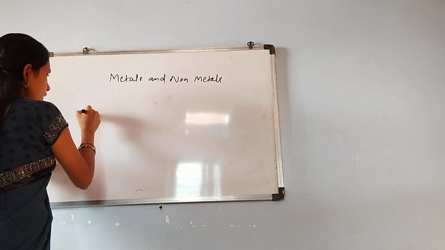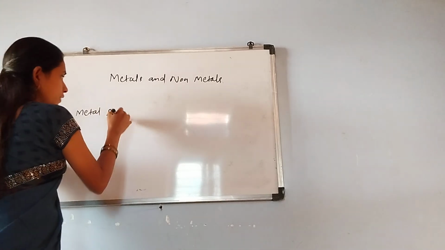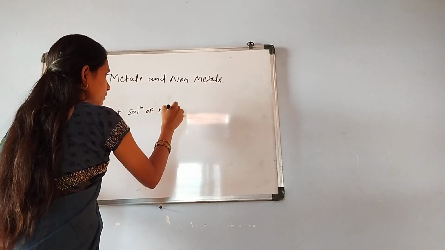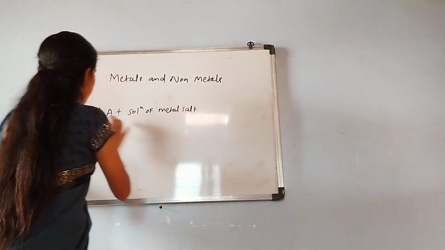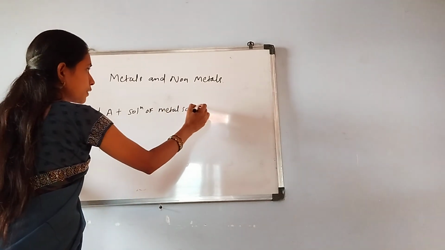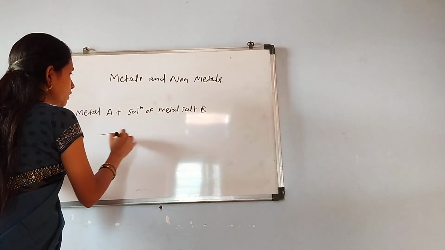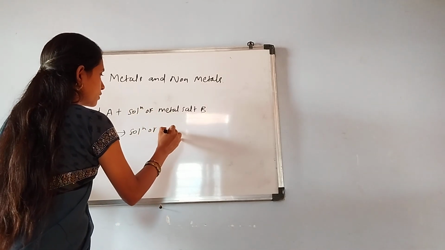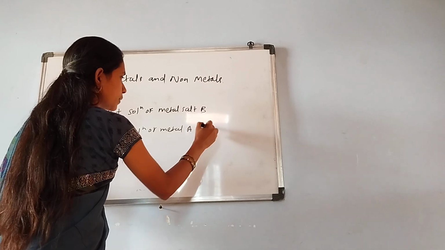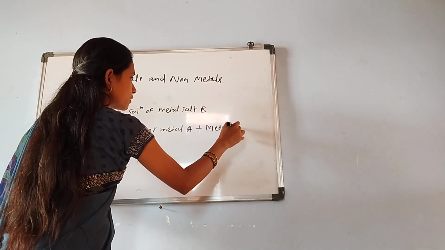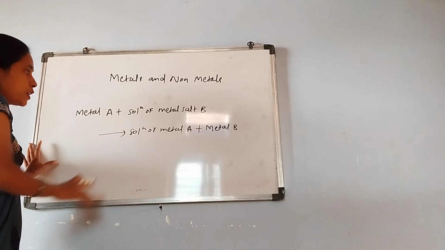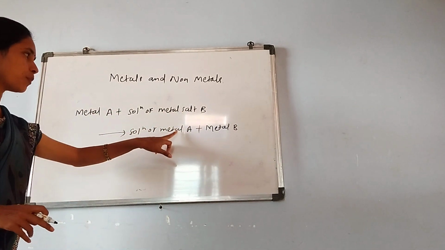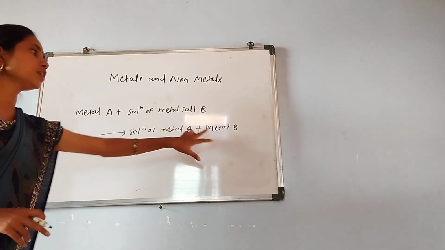If metal A reacts with the solution of another metal salt, say B, then metal A displaces metal B from the salt, and the solution becomes a solution of metal A, plus metal B. This is the case of a displacement reaction. Metal A displaces metal B from its salt solution, because A is more reactive than metal B.